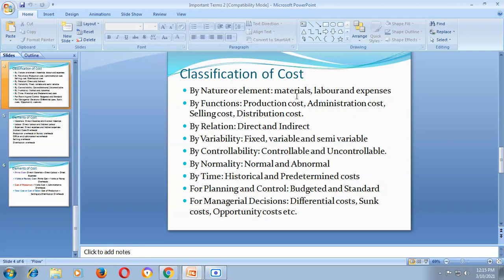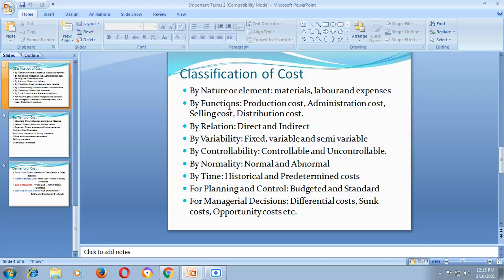These are again classified into two parts: direct material and indirect material, direct labor and indirect labor, and direct expenses and indirect expenses. I will discuss these points later on because there is a separate unit on elements of cost, right? Another classification of cost is based on function.